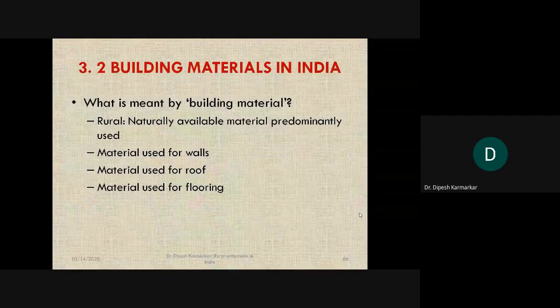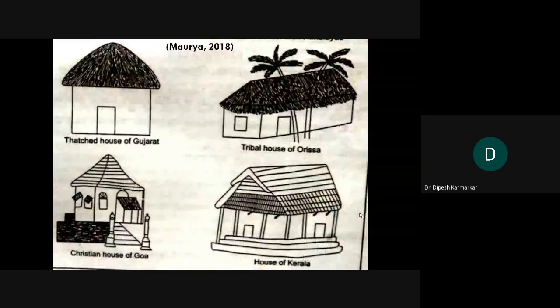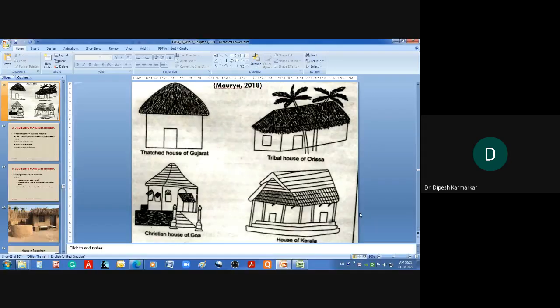I don't want to go to building material now. We will go to it tomorrow. I will leave you early today. It's 10:20 and the lecture ends at 10:36, so I am leaving you about 10 minutes early today. Anything you want to share on this topic? You can share. Tomorrow we'll talk about building materials, and we'll again see different photographs of different kinds of houses.